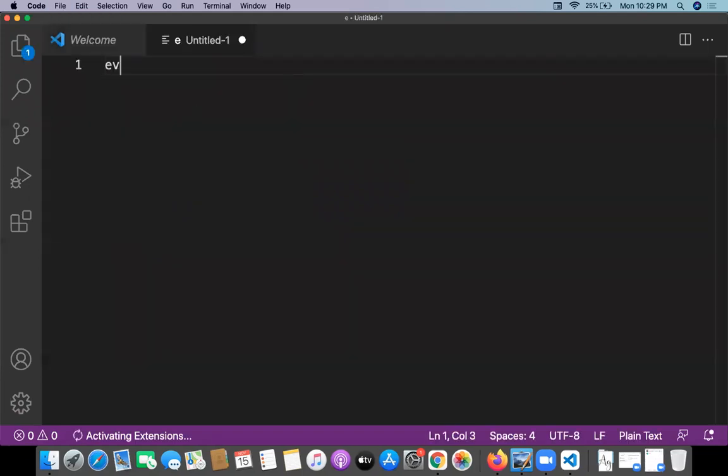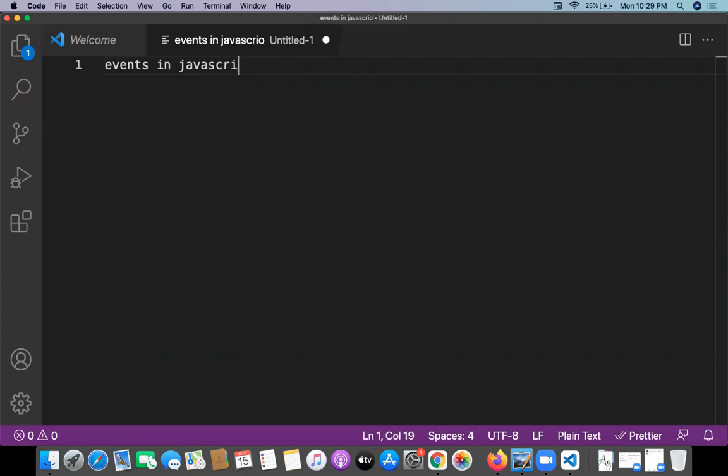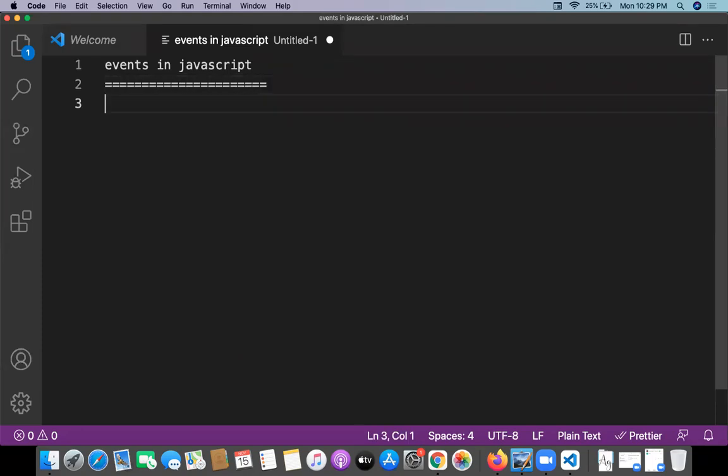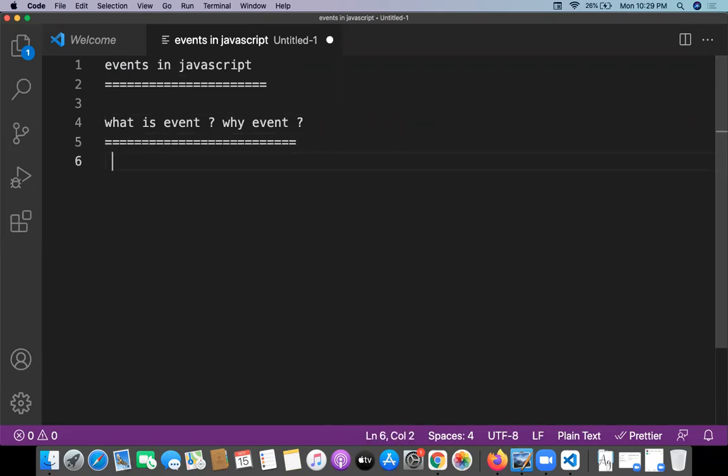Okay, so events in JavaScript. Basically, why events? And what is an event? One question is what is an event, and one question is why events. Okay, so first of all, what is an event?